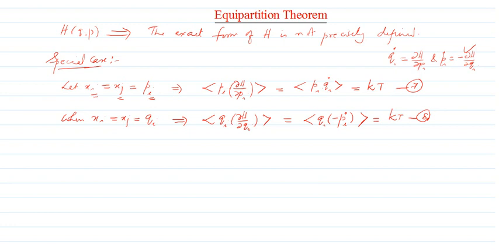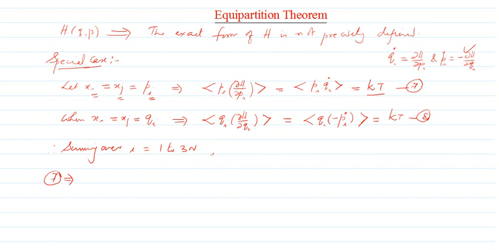Now you know that our system has 3N degrees of freedom. So if you add all these terms together, equations 7 and 8, summing over i equal to 1 to 3N, each i contributes kT. If there are 3N terms, the total contribution will be 3N kT.